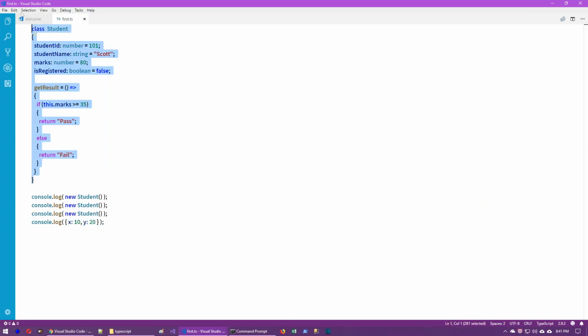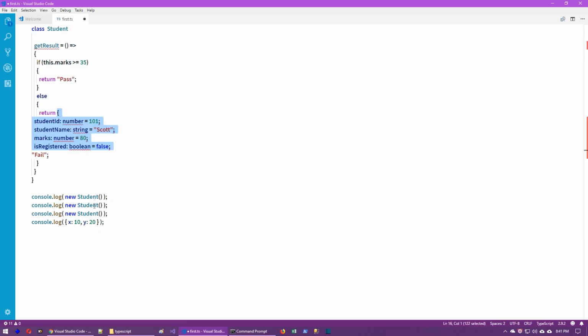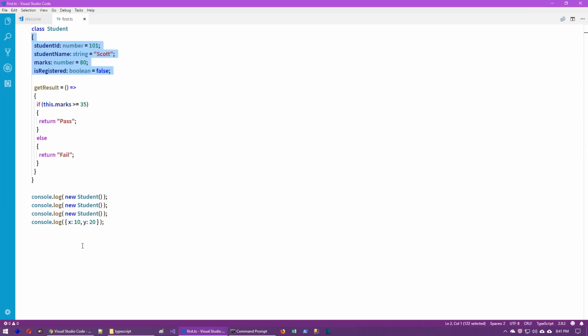But in case of classes, there is no such problem, as a class clearly describes, okay, these many properties, these many methods exist. So code editors like Visual Studio Code can identify exactly, okay, these many properties, these many methods exist. Exactly, it can show to you. So that is the benefit of going for classes.